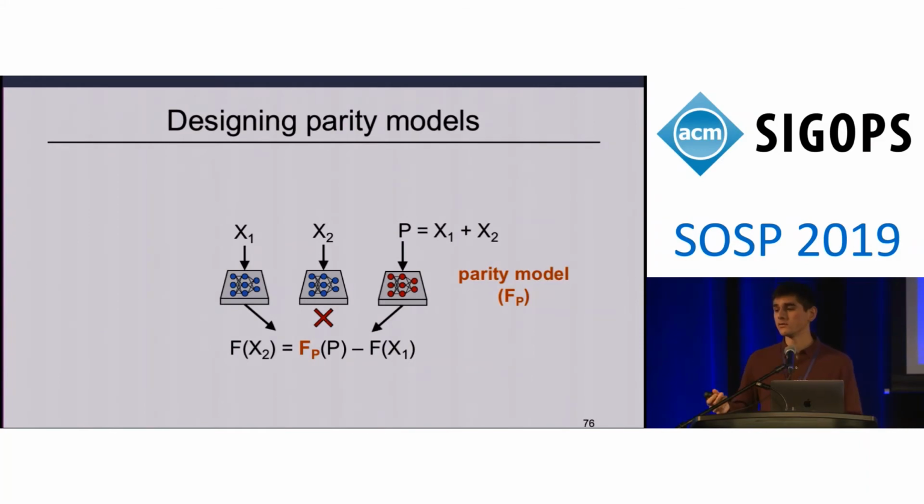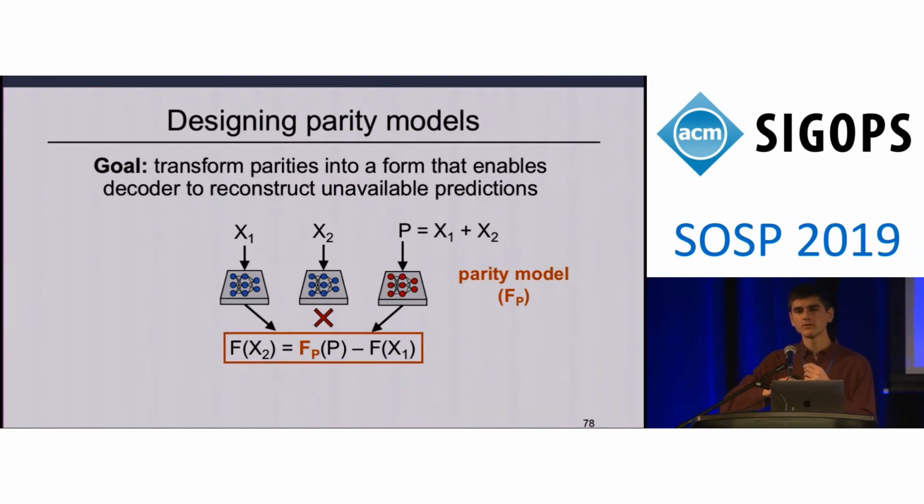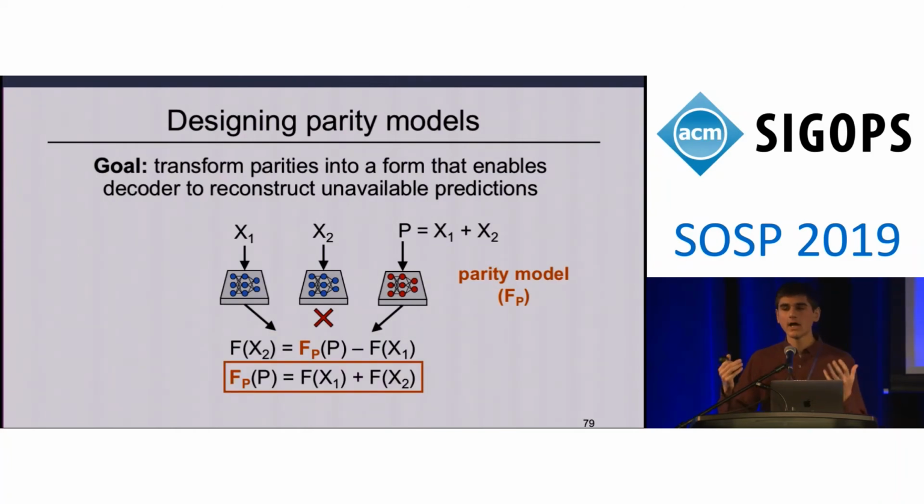Key to the success of this approach is in the design of a parity model. Based on this diagram here, you can see that ideally what our parity model should be doing is taking in parity queries and transforming them into a form that enables this simple decoder to reconstruct unavailable predictions. So given the computation that our decoder is performing here, you can see that by rearranging the terms in its equation, the ideal output of a parity model in this example would be f of x1 plus f of x2.